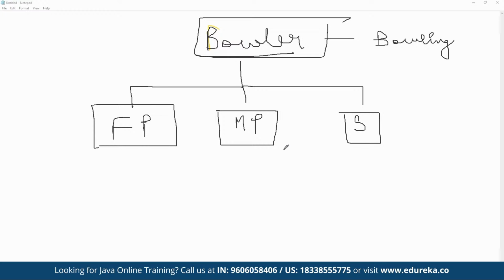So the main idea here is that the same name tends to have multiple forms. All of these three different classes above inherited the bowling method, but their way of implementation is going to be completely different from one another. And polymorphism in Java itself is used for handling these kinds of situations. Basically, we have two types of polymorphism in Java. We have runtime and then we have compile time.